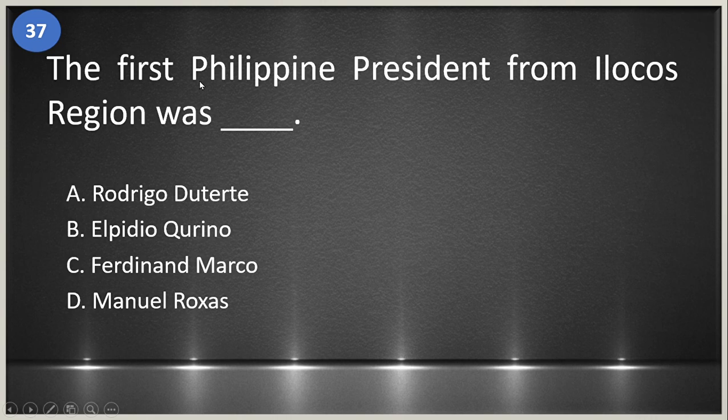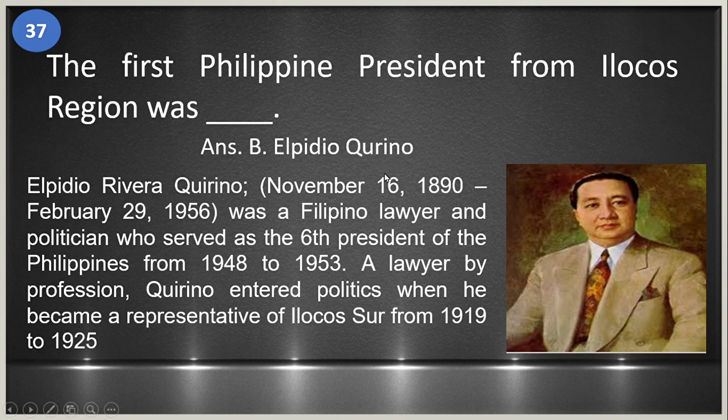37. The first Philippine president from Ilocos region was A. Rodrigo Duterte. B. Elpidio Quirino. C. Ferdinand Marcos. And D. Manuel Roxas. The answer is letter B. It's Elpidio Quirino.